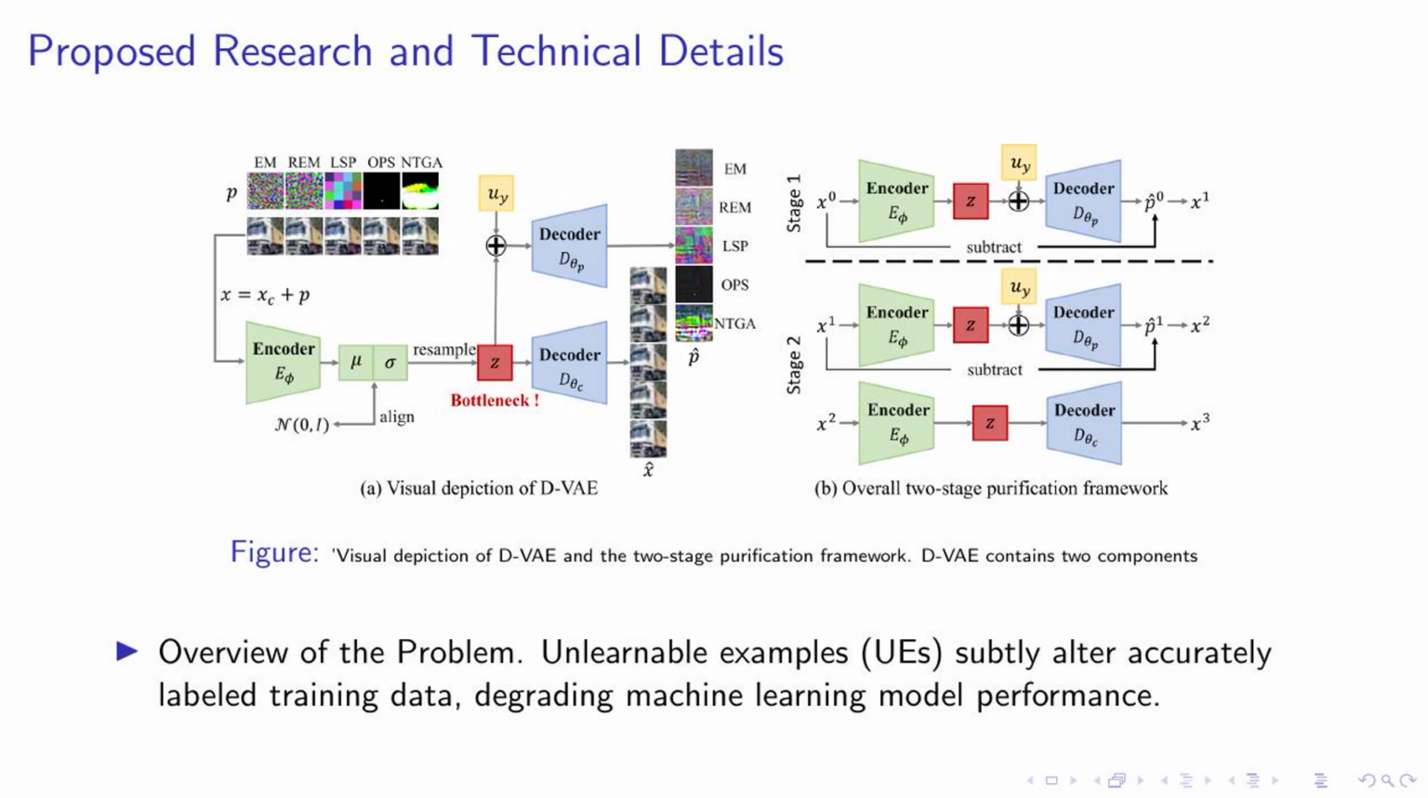Our solution involves a two-stage purification framework using D-VAE. In the first stage, we recover and remove heavy perturbations from the unlearnable dataset. This is achieved by training the D-VAE with a small KLD target. In the second stage, we generate purified data by training the D-VAE with a larger KLD target. The result is a purified dataset that can be used for further analysis.